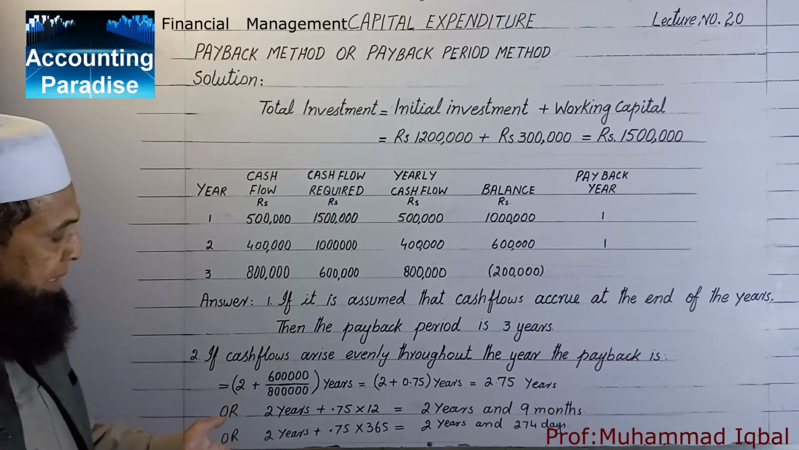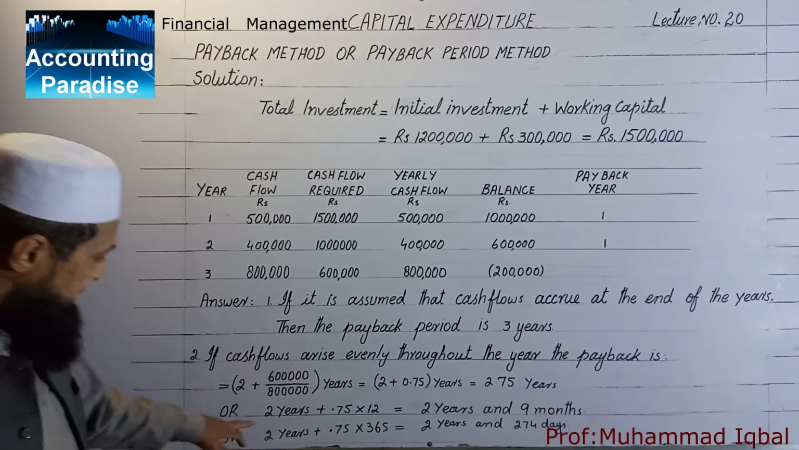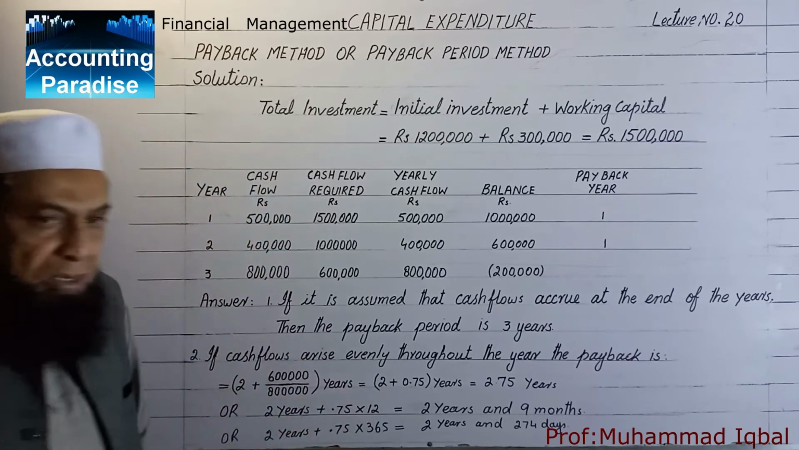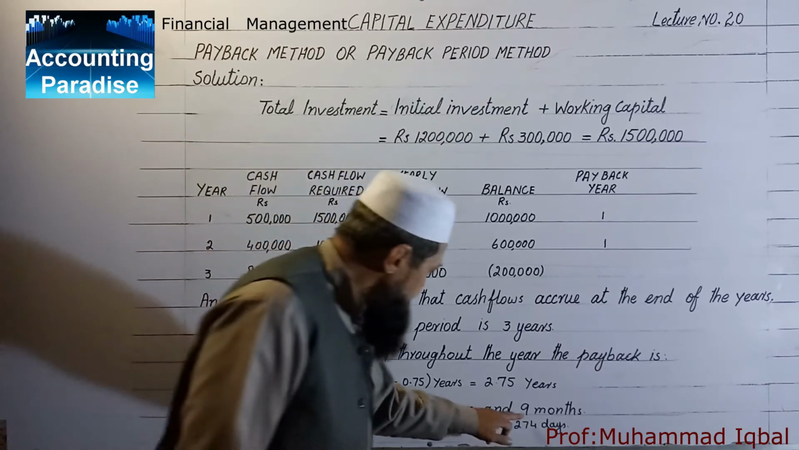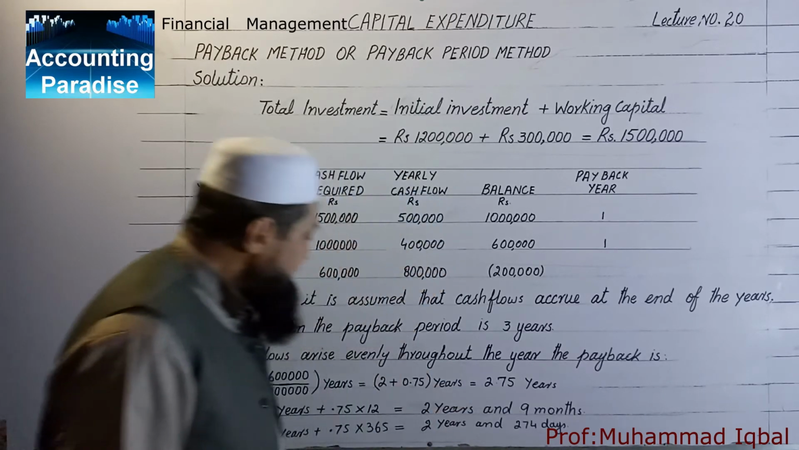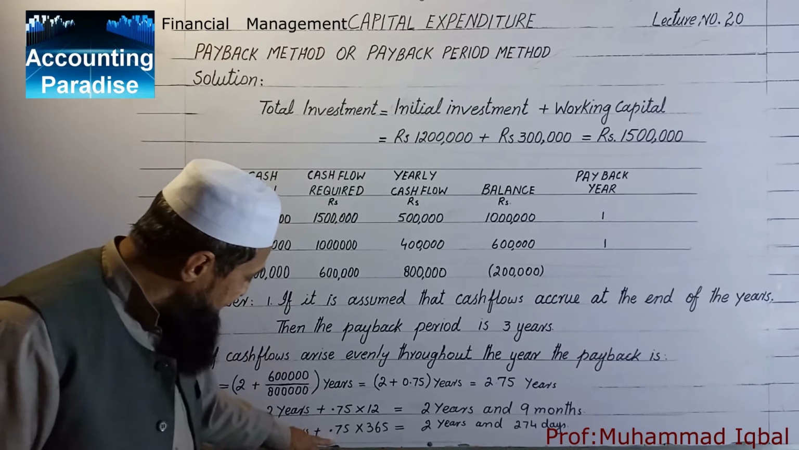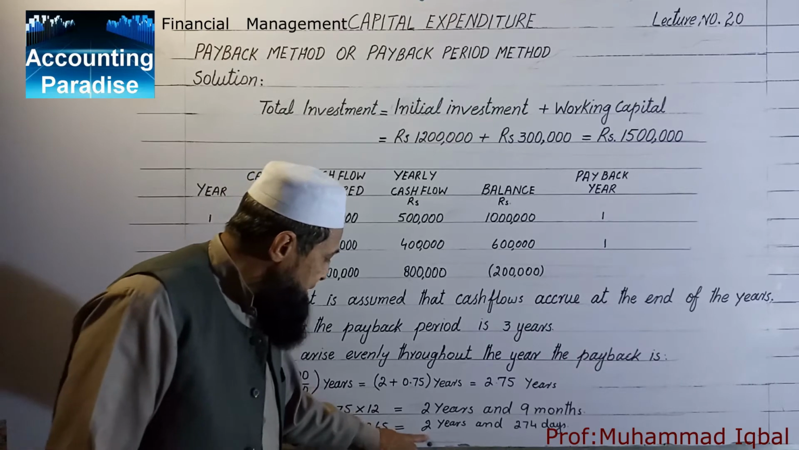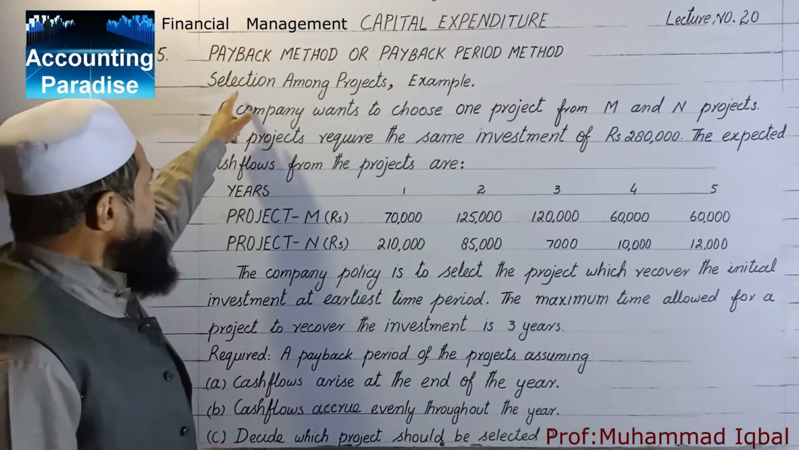If we want to calculate how many months after 2 years, then 2 years plus this 0.75 is multiplied by 12 months of a year, and it will come to 2 years plus 9 months. The multiplication of 0.75 into 12 is equal to 9 months. If you want to calculate in days, then 2 years plus 0.75 into 365, it comes to 2 years and 274 days. Selection among projects.